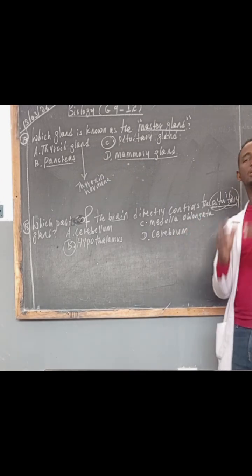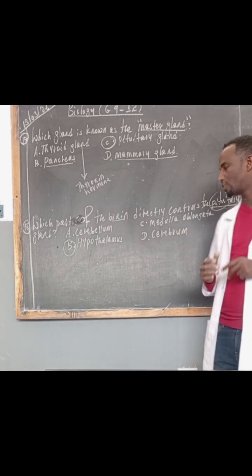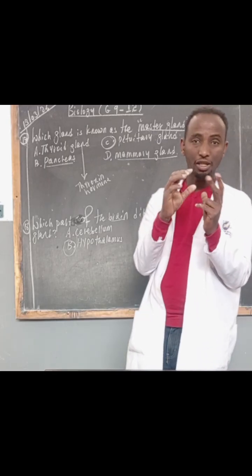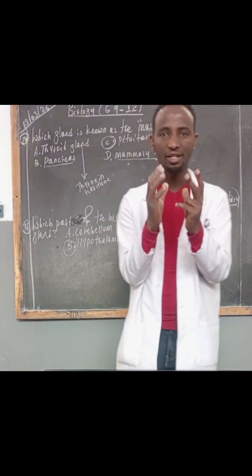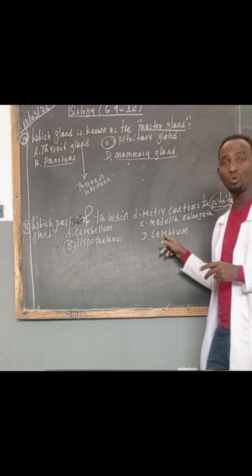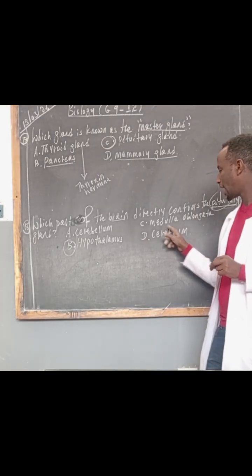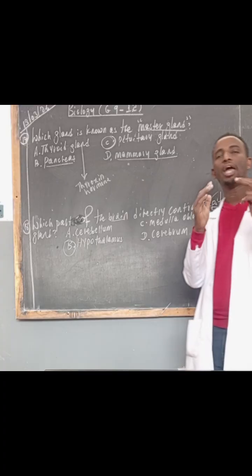How about the largest part of the human brain, which is the cerebrum? About 80% of our brain is cerebrum, which is the largest part of the brain. The cerebrum has many functions.